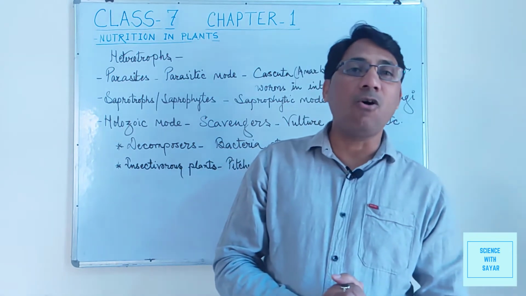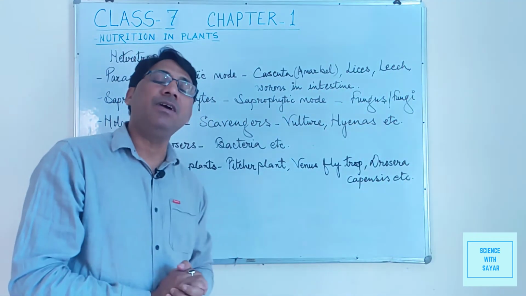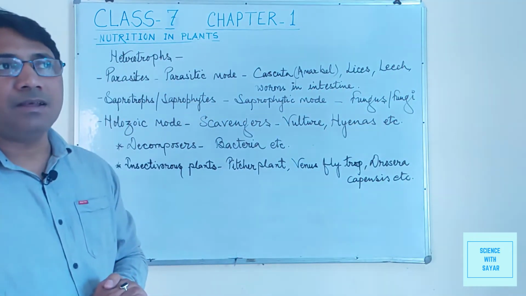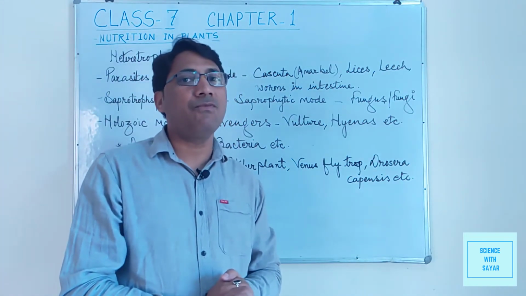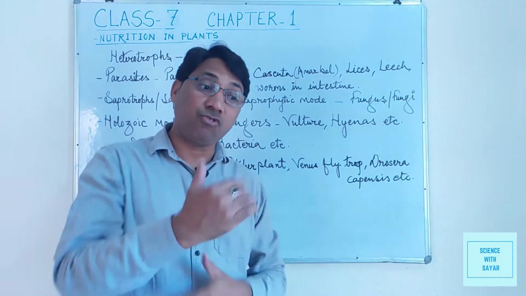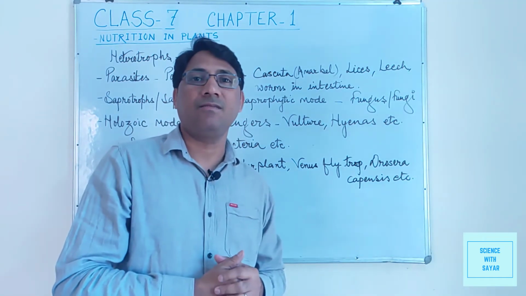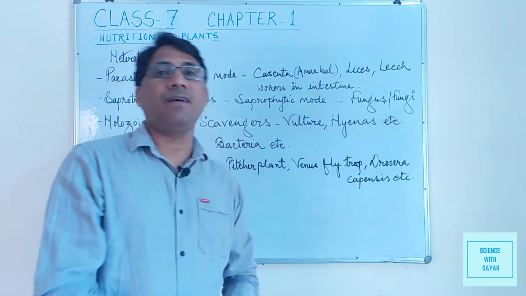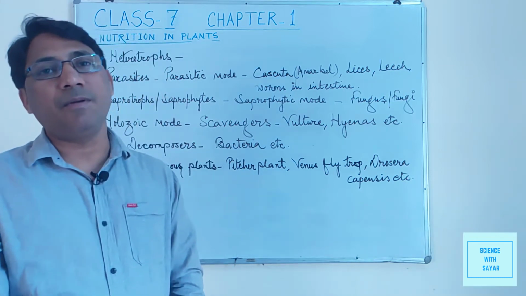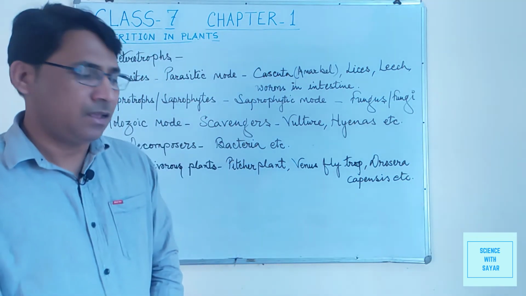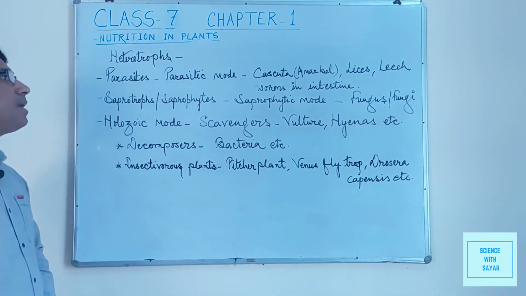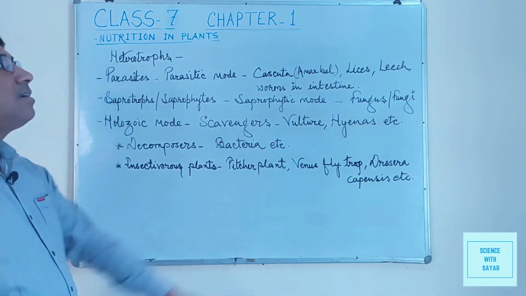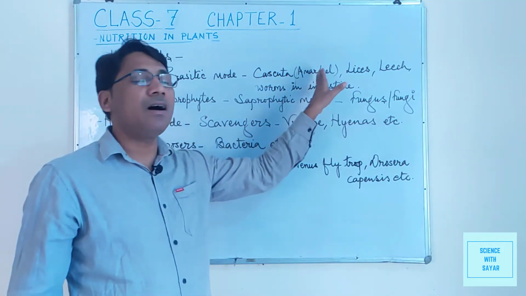Some live outside of the body and some live inside of the body, but they do not prepare their own food. They take the prepared food from the organisms. Those are known as hosts for the parasite, and they take the prepared food from those hosts. The common example of parasites is cuscuta or the amarbel.